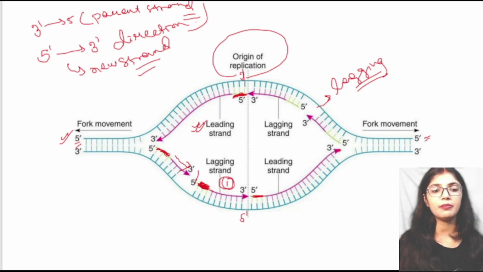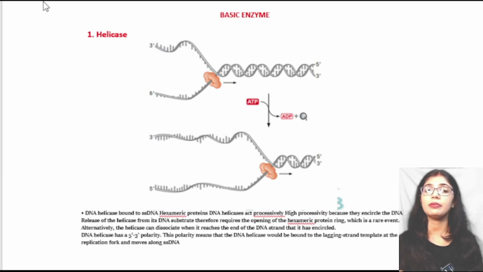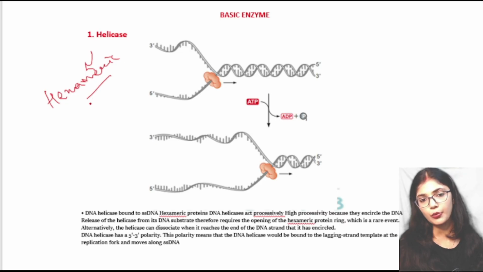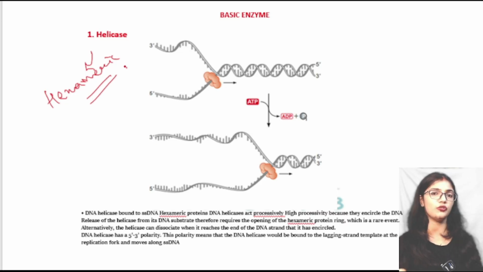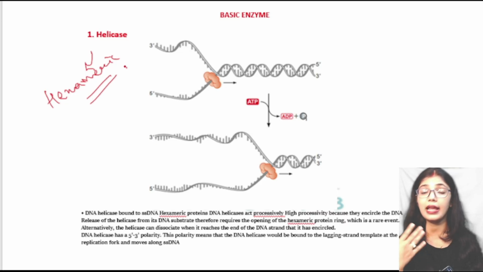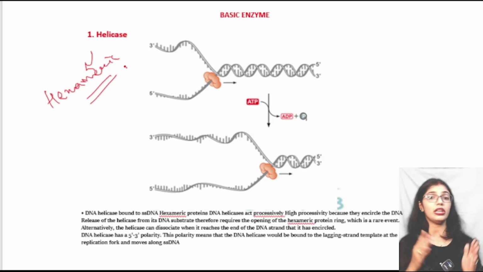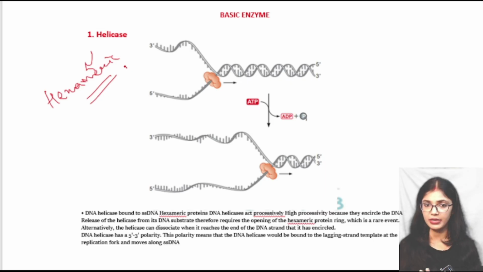So the first enzyme is helicase. This helicase is a hexameric protein, and it requires ATP for its work to be done. So what is the work of this hexameric protein or the helicase? As we already discussed, the DNA requires a single strand for its replication. When it is in the double stranded form, it will not replicate.